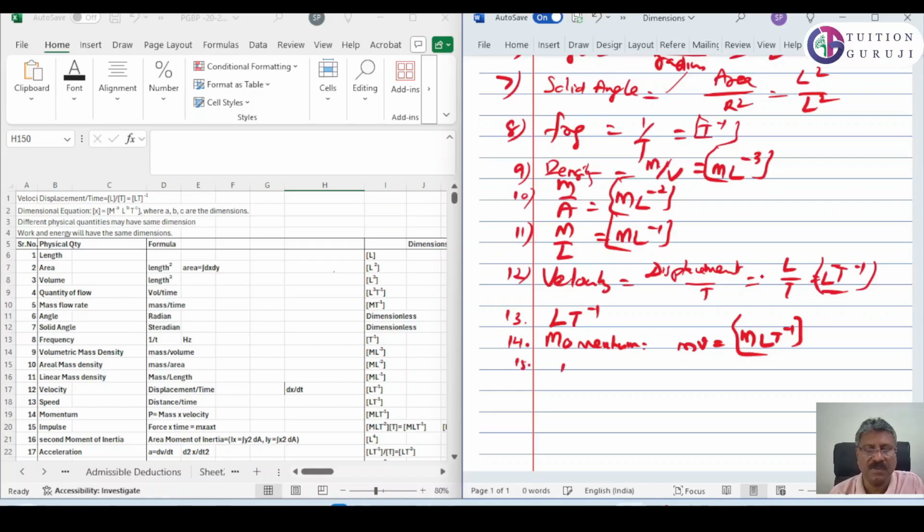Now fifteen is impulse. What is impulse? Impulse is equal to force into time. Now what is force? Force is equal to mass into acceleration. And what is acceleration? Distance by time square. So impulse is M L by T² into T. One T will be cancelled, so that is M L T⁻¹.